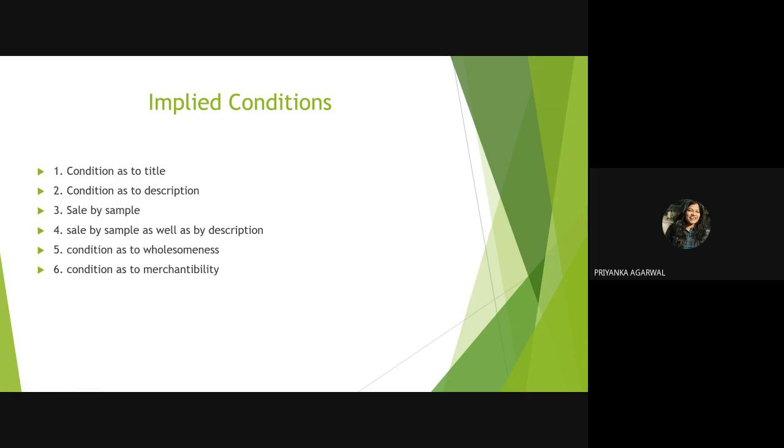By seeing that sample you have given an order, placed an order. That means it is again essential to the contract, because you have bought it by seeing that sample. So this is your implied condition, that the bulk should meet the sample.